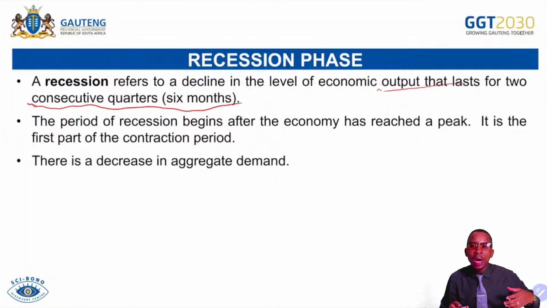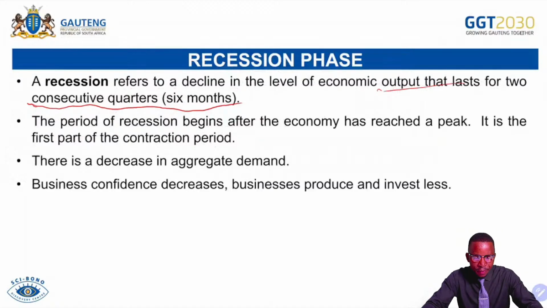Firms are underusing factors of production, which means the labor will be underused. Other factors of production will not be used efficiently. And then people will be unemployed, meaning they will be losing their jobs. There will be less disposable income available in the economy. Then remember, if we don't have money, we demand less, or we don't demand goods and services. And then business confidence decreases, businesses produce and invest less.